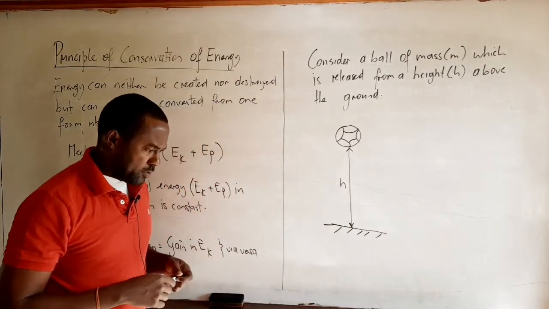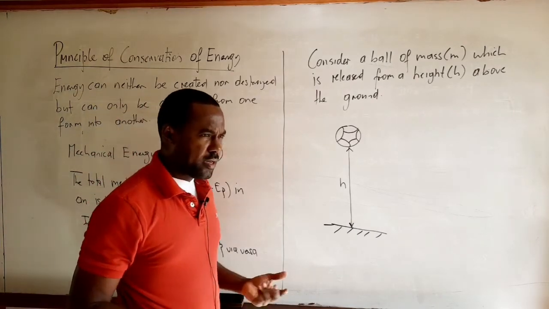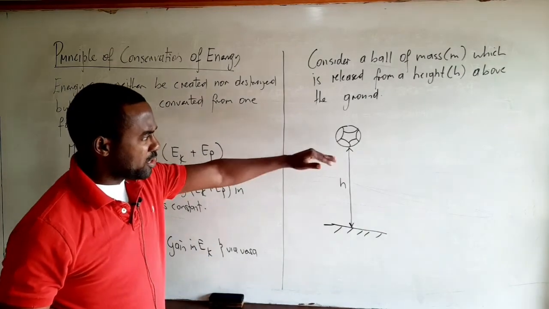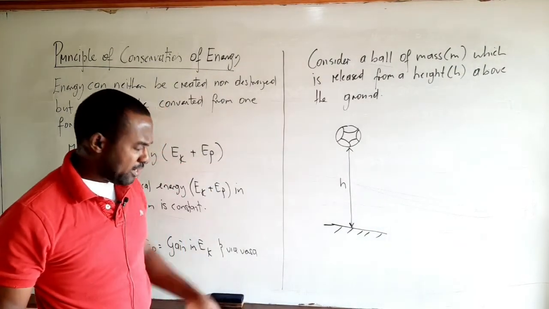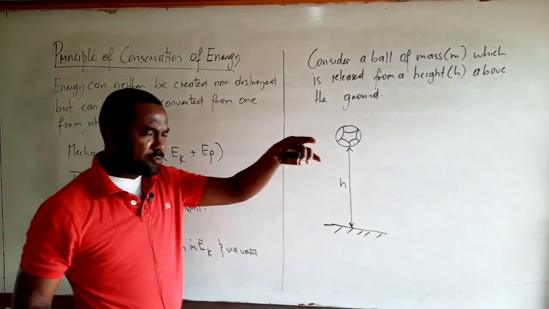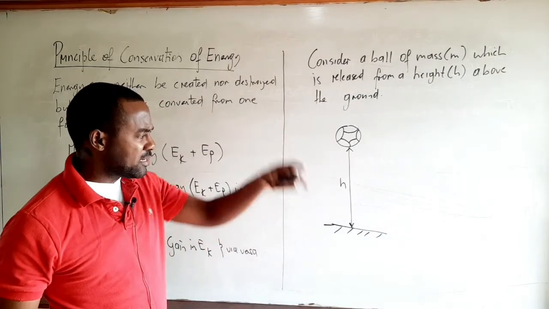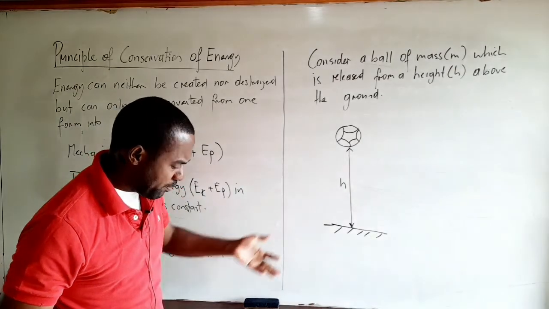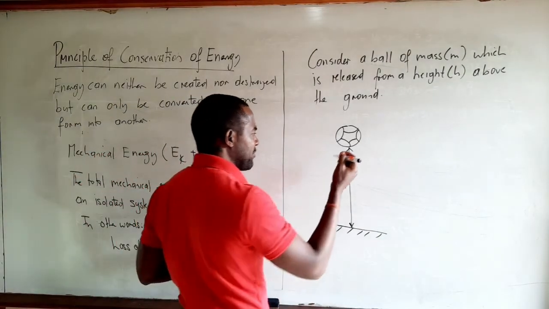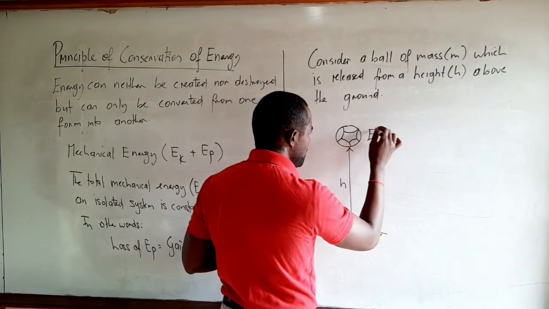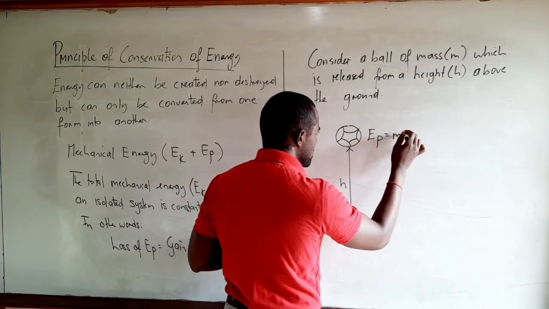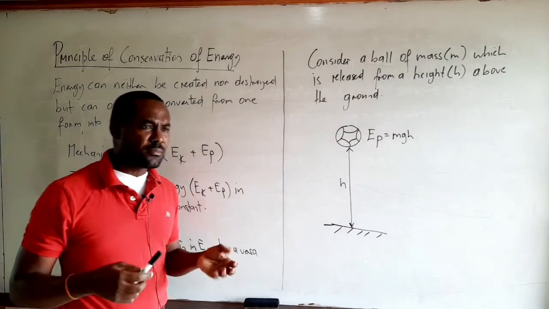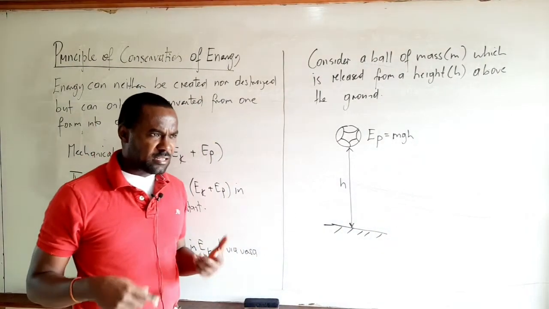Now let's think about the energy possessed by the ball and so on. Now the ball is initially stationary, so it is held. Similar to how I'm holding this eraser, the ball is initially held at some height h above the ground. Now in that position, it possesses gravitational potential energy EP given by mgh, right?